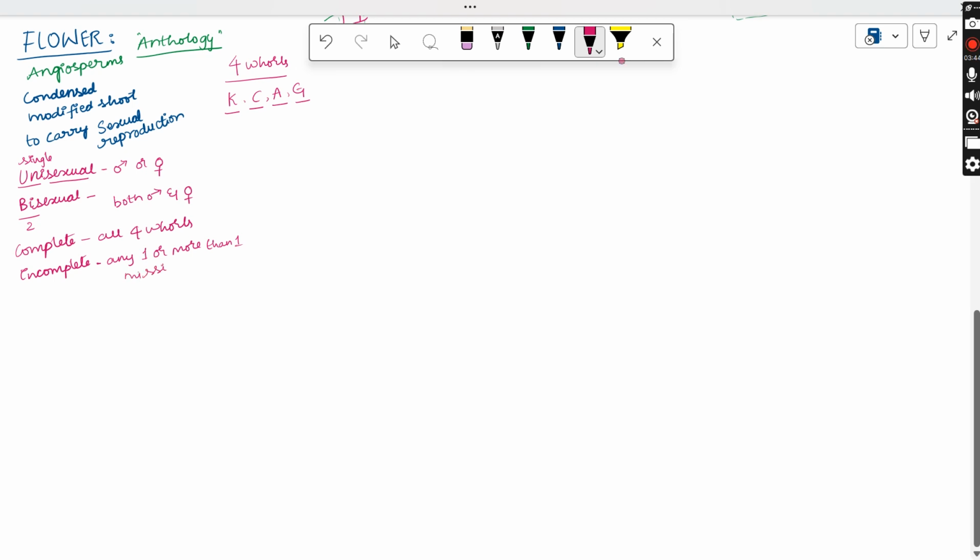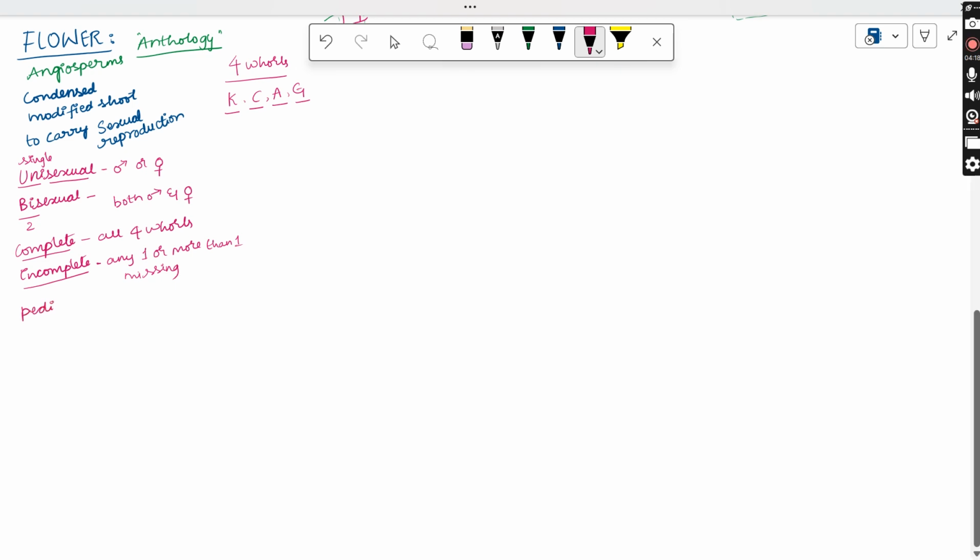Unisexual flowers are considered as incomplete flowers because only one sex organ is present. And complete flowers are mostly bisexual flowers, but maybe the calyx or corolla may be absent. So we cannot consider all bisexual flowers as complete; they may or may not be complete. And there are some more terms.